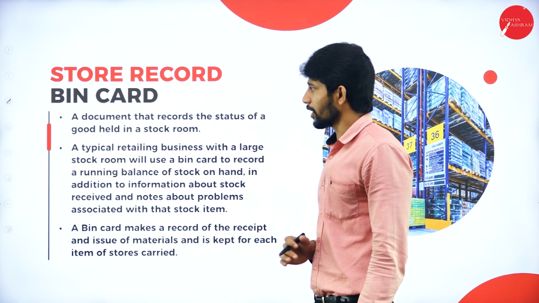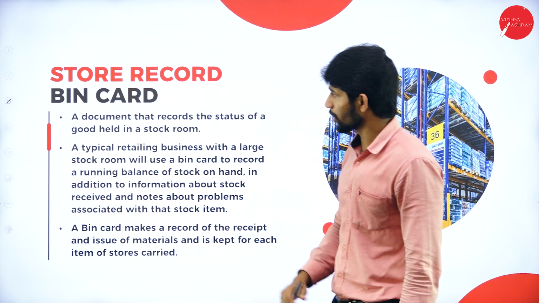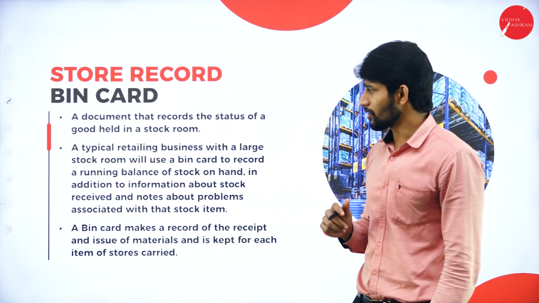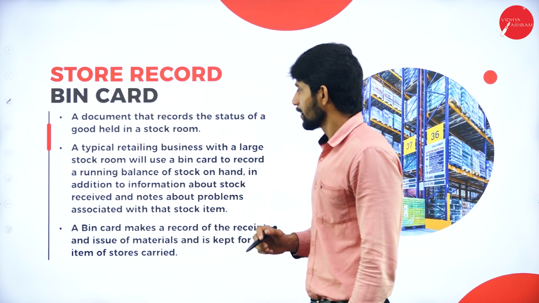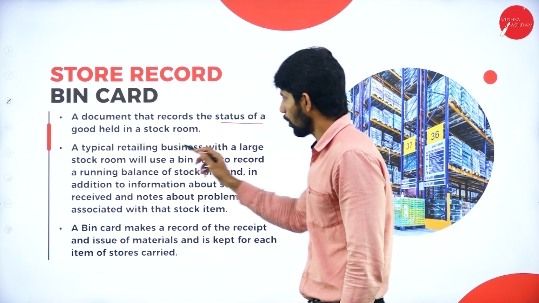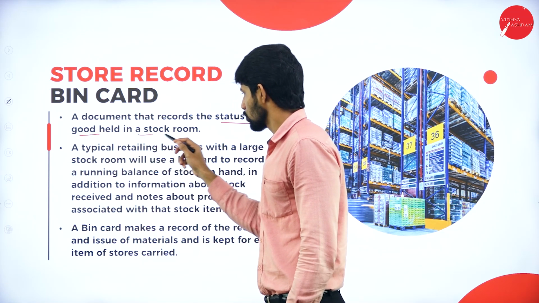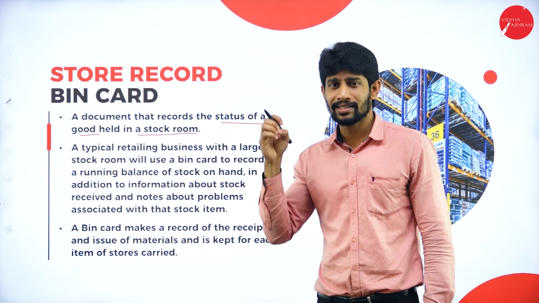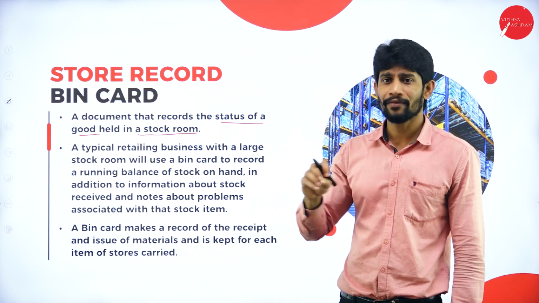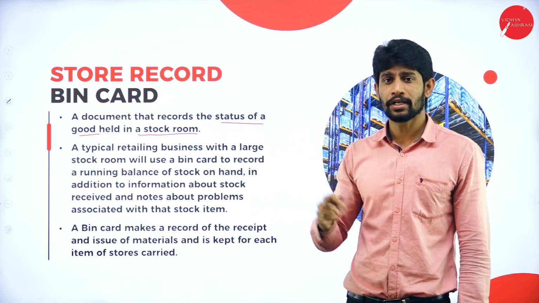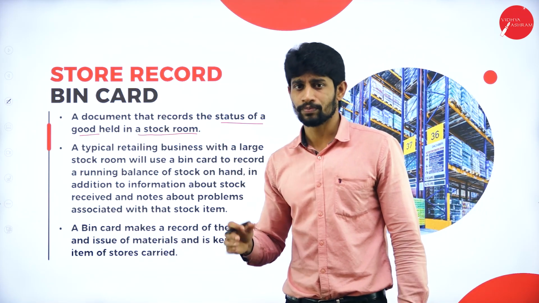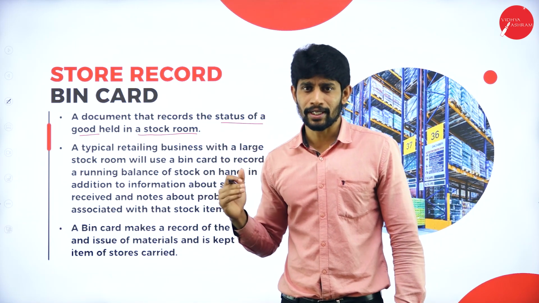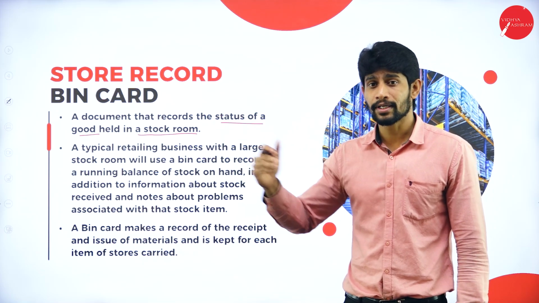Next, store record, that is the bin card. So what is this bin card all about? Bin card is a document that records the status of goods held in a stock room. It is a document which contains the details of what goods we have in our storeroom, and what is the quantity of goods we have in our storeroom. That is called a bin card. If you open the bin card, the details will be written: what is the stock we have in our particular storeroom.